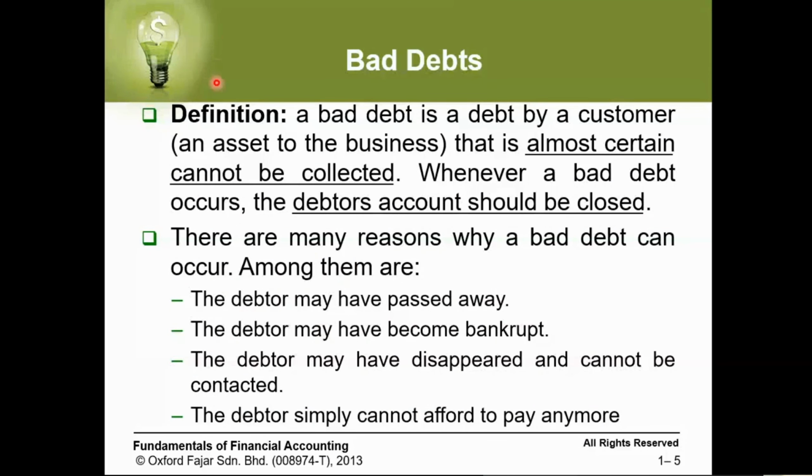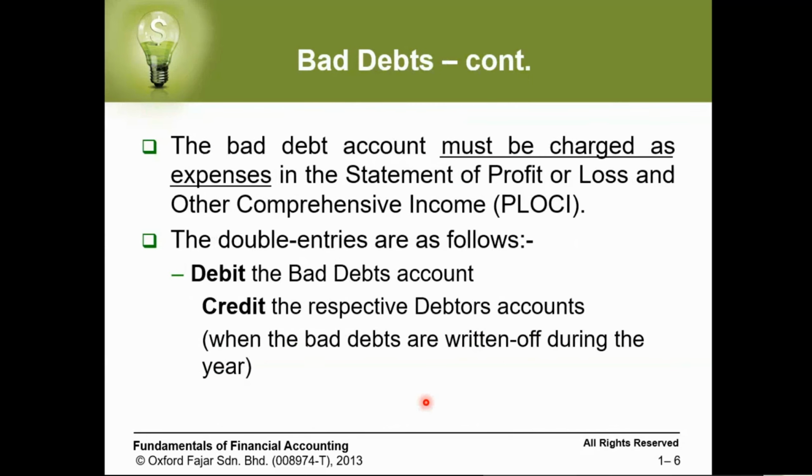What is a bad debt, by definition? A bad debt is a debt by a customer, an asset to the business, that is almost certain cannot be collected. Whenever a bad debt occurs, the debtor account should be closed. There are many reasons why bad debt may happen. Either the debtor may have passed away, may have become bankrupt, may have disappeared and cannot be contacted, or simply cannot afford to pay anymore. Those are the main cases of why bad debt may happen.